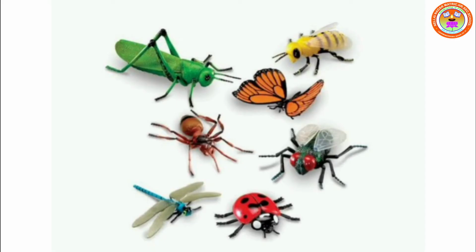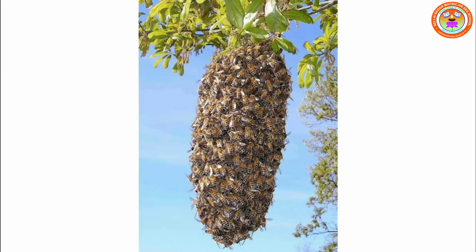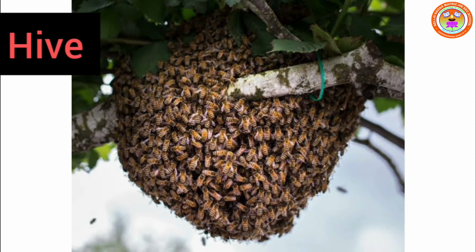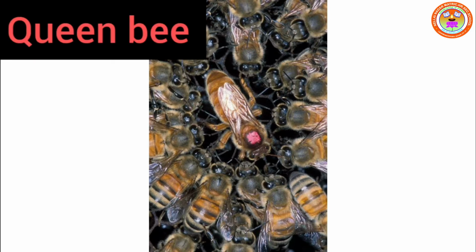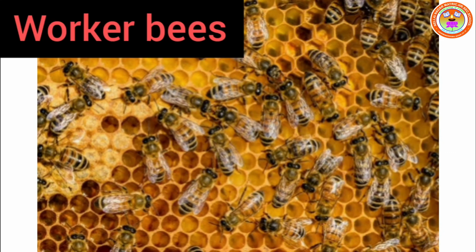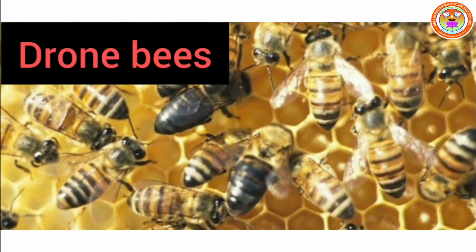Now, let's see group behavior in insects. A best example for that is honeybees. Honeybees live in colonies, that is a group called a hive, containing one queen bee, hundreds of female worker bees, and a few male bees. Male bees are called drones.